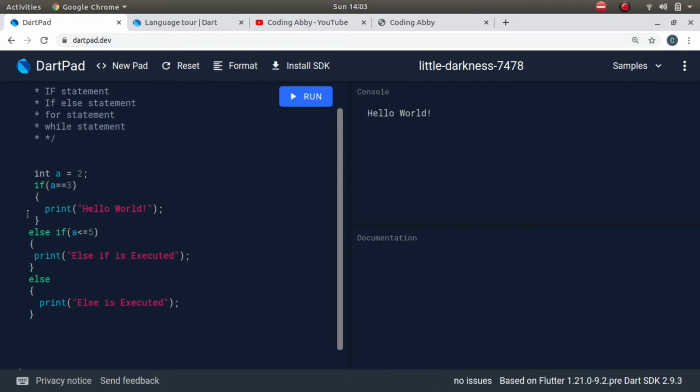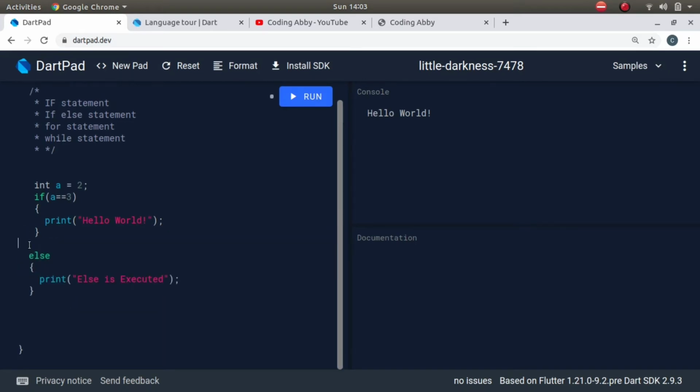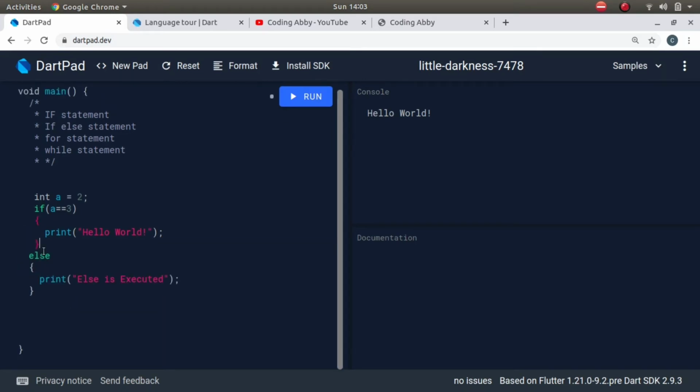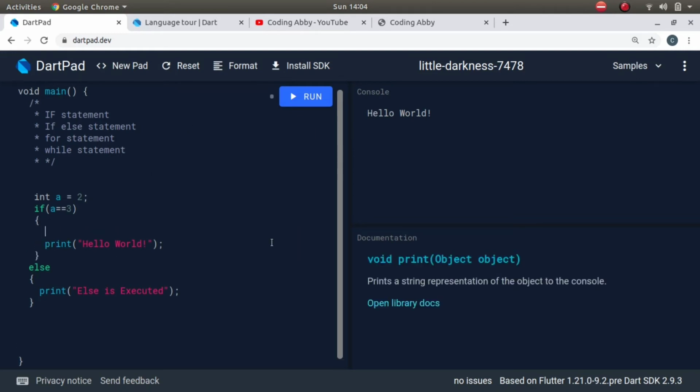Yeah, I have an if and else condition. Suppose I have a problem statement which includes checking different parameters which are interlinked.